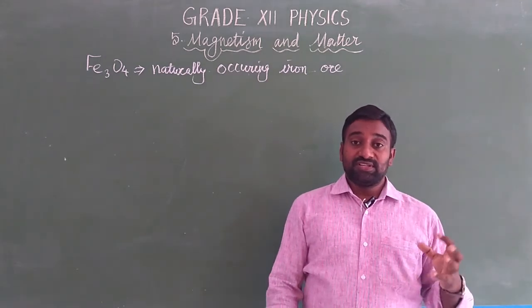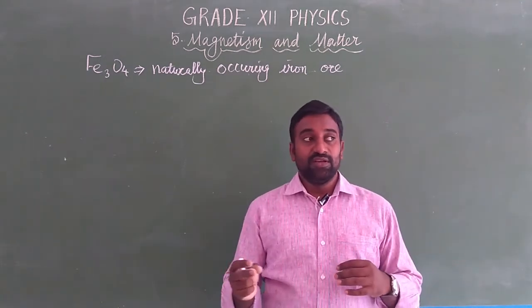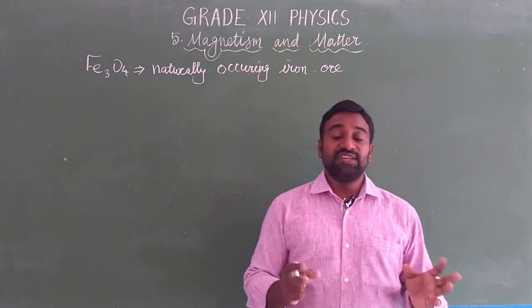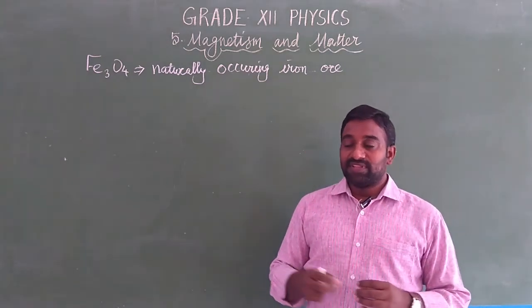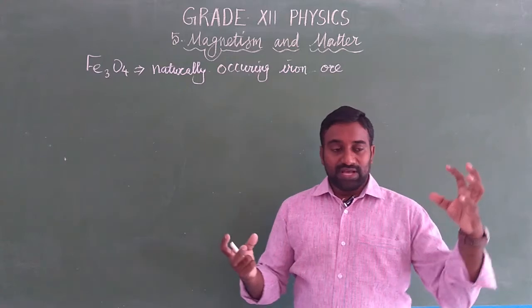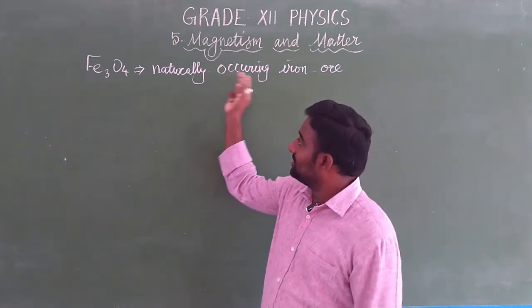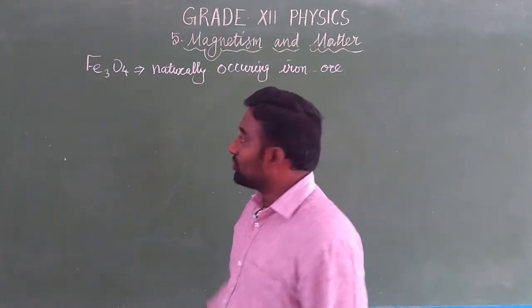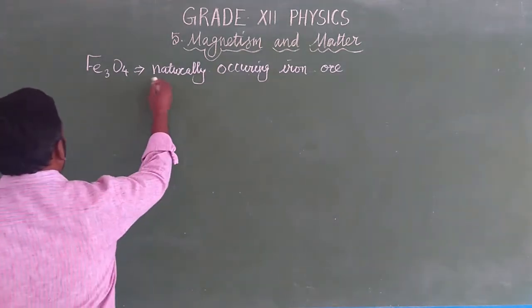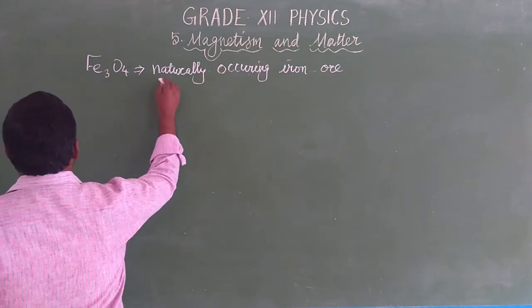Then he was astonished. He thought that there were miracles and something negative, something ghost-like. But after that he learned that the stone attracted the iron. That is a naturally occurring one, Fe3O4. This is called magnetite.